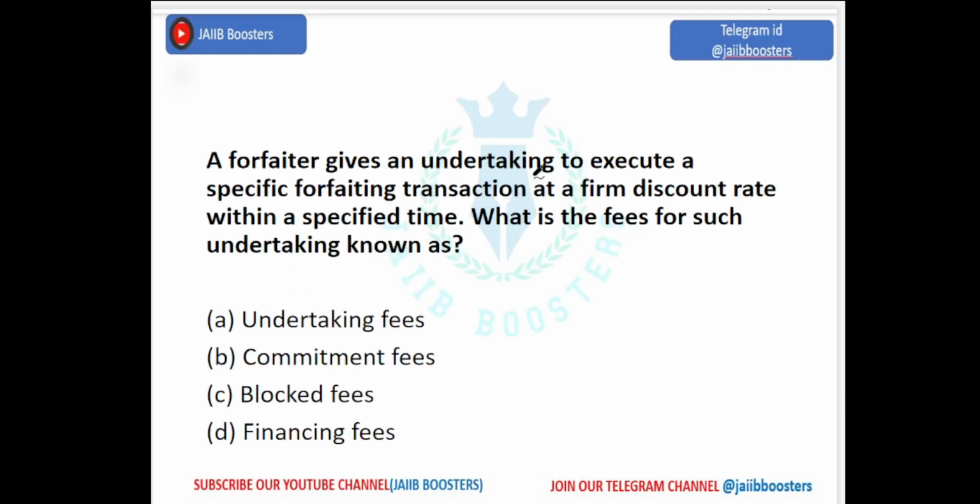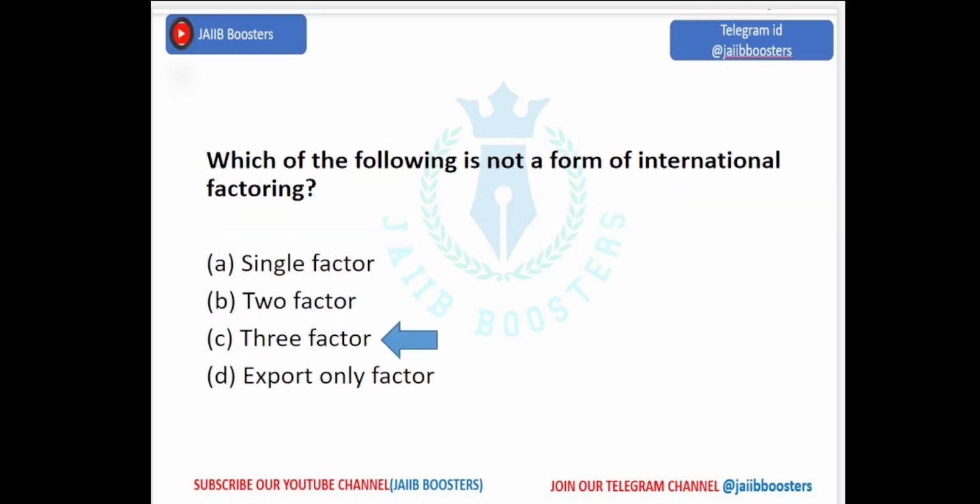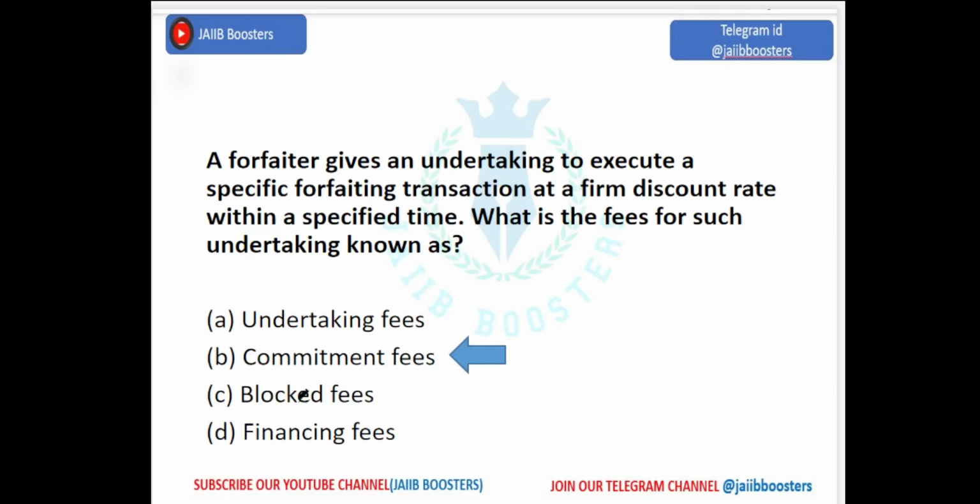A forfeiter gives an undertaking to execute a specific forfeiting transaction at a firm discount rate within a specified time. What is the fee for such an undertaking known as? Undertaking fees, commitment fees, blocked fees, financing fees. Read the question again: to execute a specific forfeiting transaction at a discount rate within a specific time. Sorry, it's commitment fees.